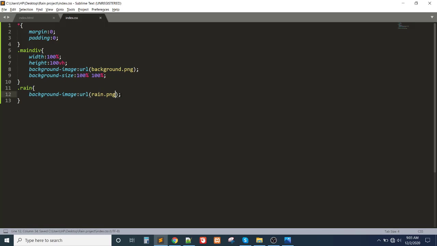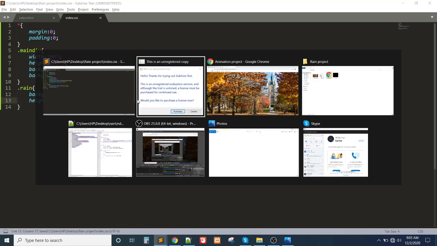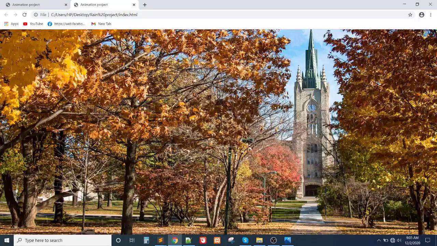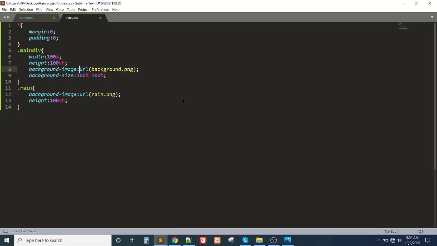Let me check. And height will be 100 vh. My image is showing.